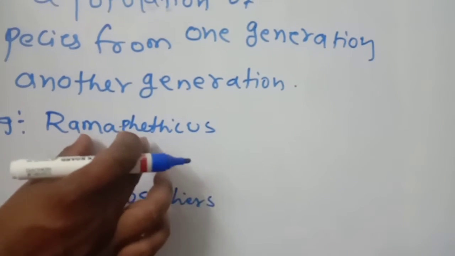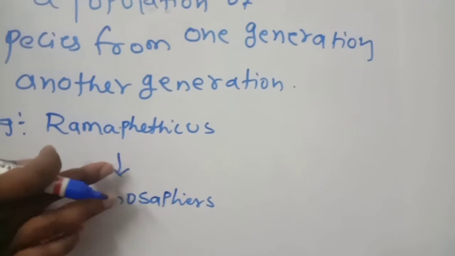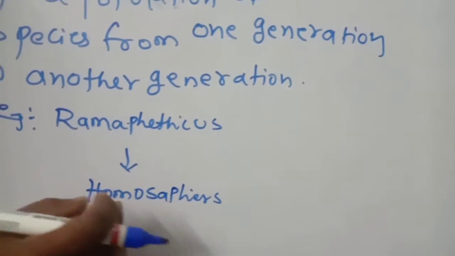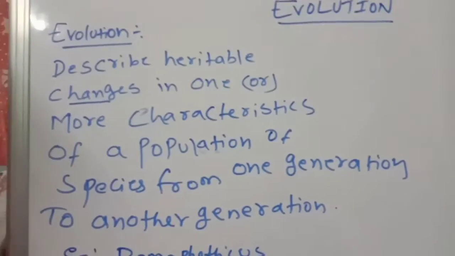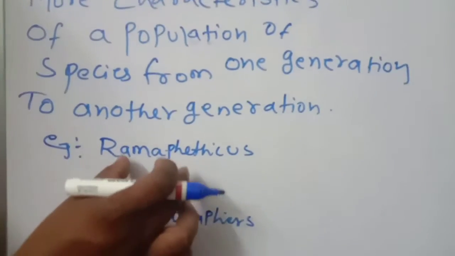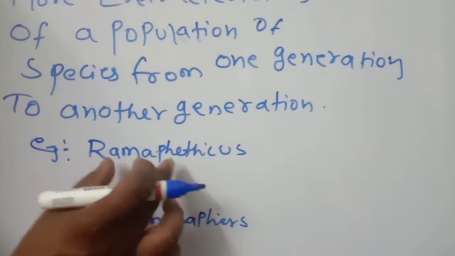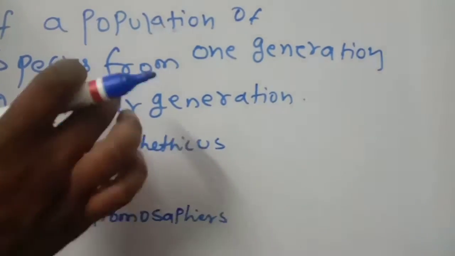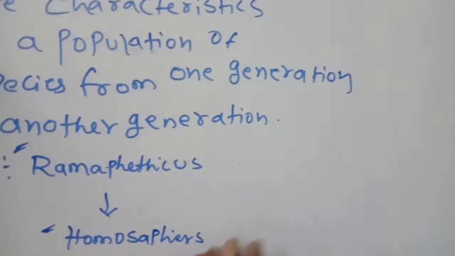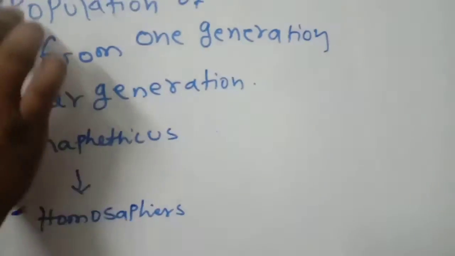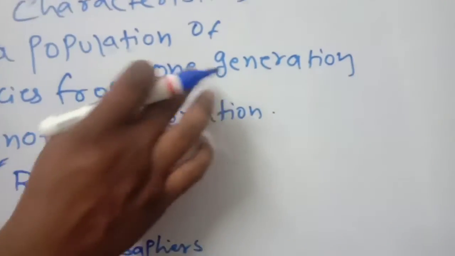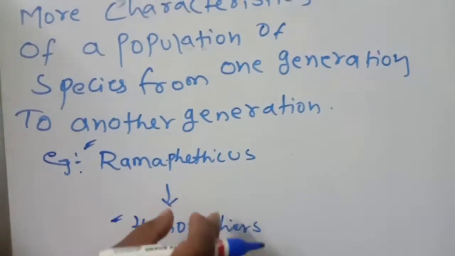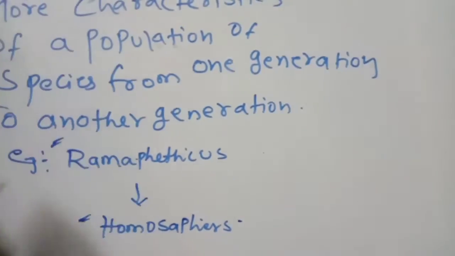But what is going on from one species, one category, to another category while coming, they are losing some characters. Means what? Heritable changes. Some changes are happening, especially in many characteristics. All characters are different. Completely, from here to here, complete changes are there. Here the face is like a gorilla, but here the face is like a human. Means some characteristics of a population or species from one generation to this generation, so many changes are happening. That is only called evolution.